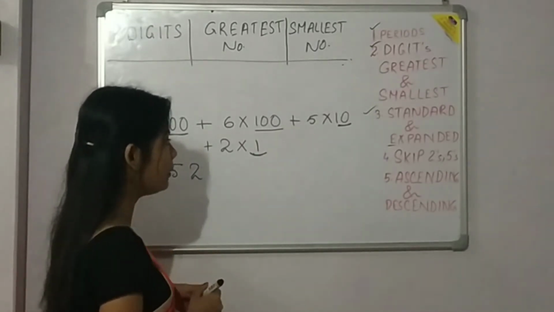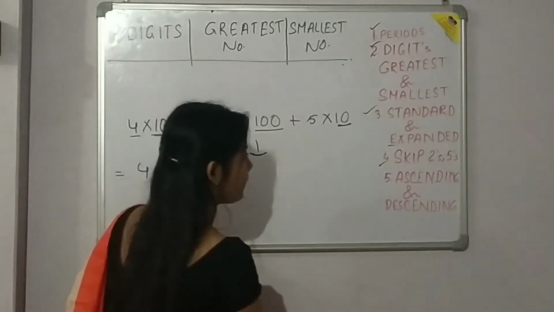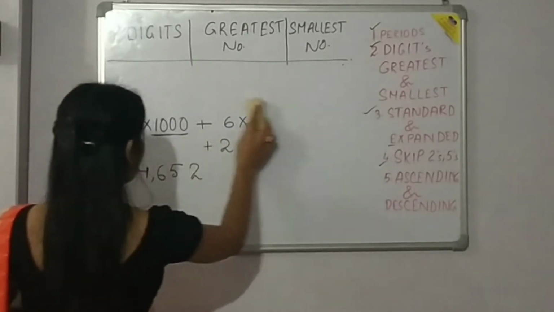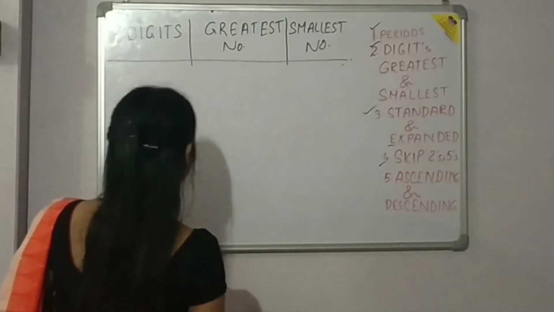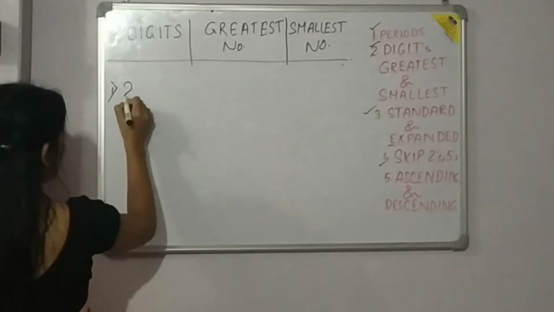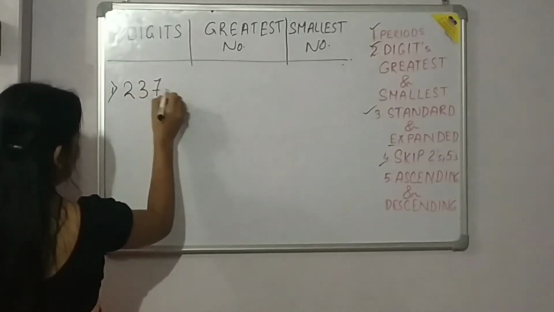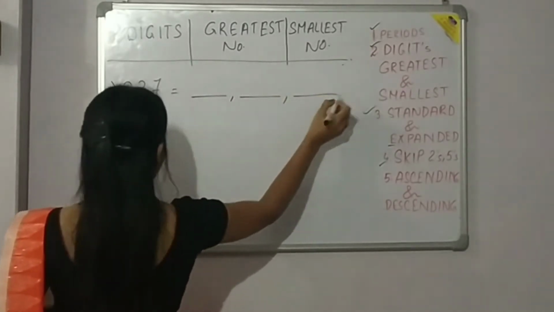Now next we will learn about skip counting. Skip counting of 2's. So if we are provided with 237, dash, dash, dash.